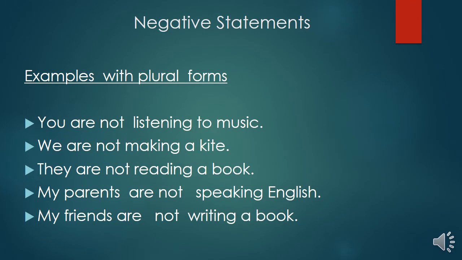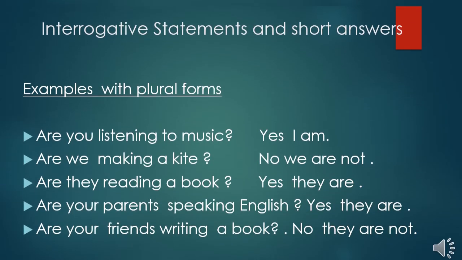Negative statements with be verb ing form with plural forms. You are not listening to music. We are not making a kite. They are not reading a book. My parents are not speaking English. My friends are not writing a book.